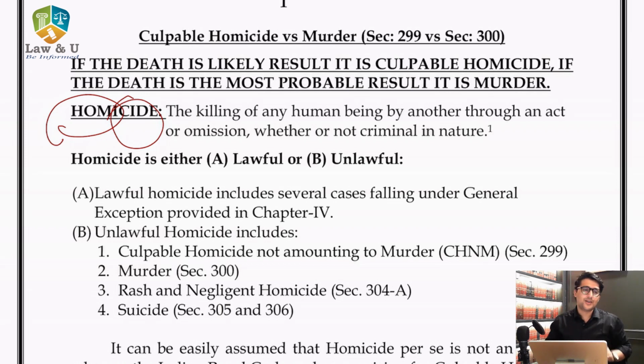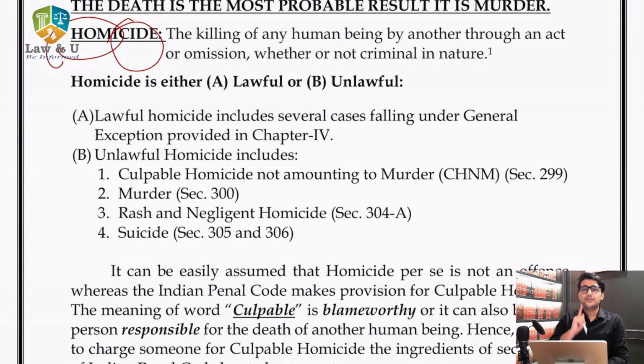Now the question is, अगर आपसे किसी की डेथ हो जाती है या फिर कोई किसी को मार देता है, is that an offence? And the answer to it is no, it is not an offence. It will be only an offence if it falls under section 299 and section 300 of the Indian Penal Code, because killing of a man can be for legal reasons as well. Now the question is, how can you kill someone and then say it was justified or it was legal to kill him? अपने Indian Penal Code में there is a provision.